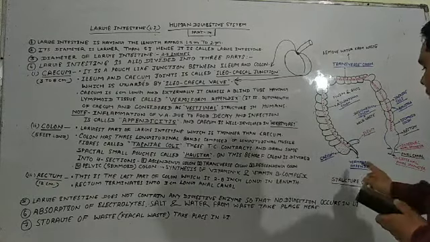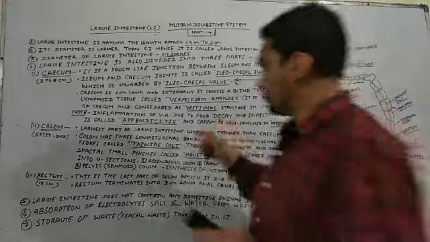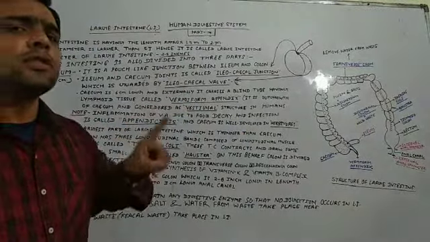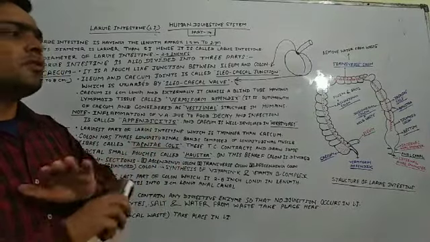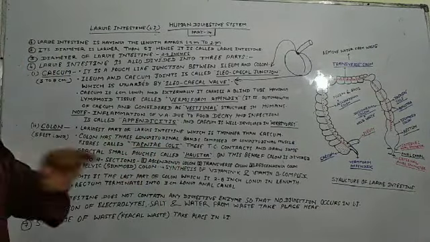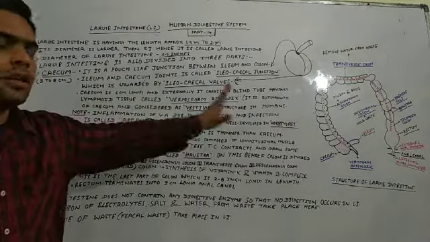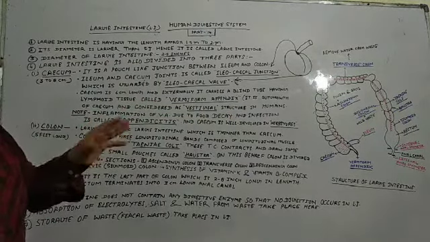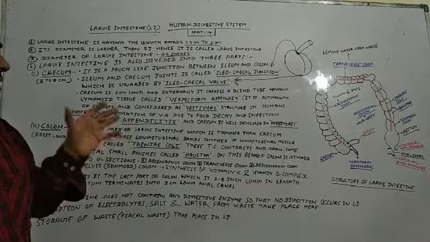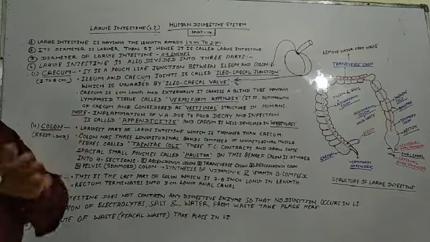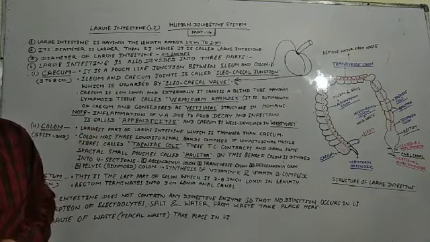This is called the vermiform appendix, and it is considered vestigial. Why vestigial? Because it is a non-functioning structure, meaning it has no function in our body. If there were no vermiform appendix, there would be no effect on our body.